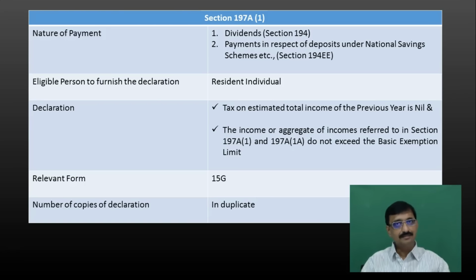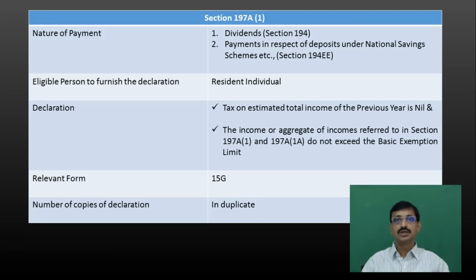He states that his income does not exceed the basic exemption limit, and that is the maximum amount on which tax need not be paid, and also the tax payable on his estimated total income for the previous year to which the declaration relates is nil. So what he is declaring is